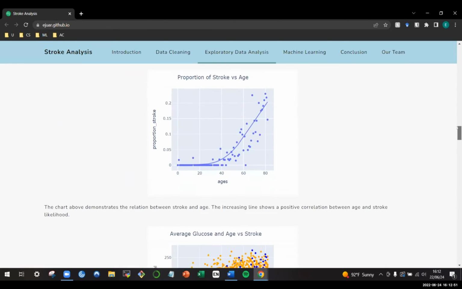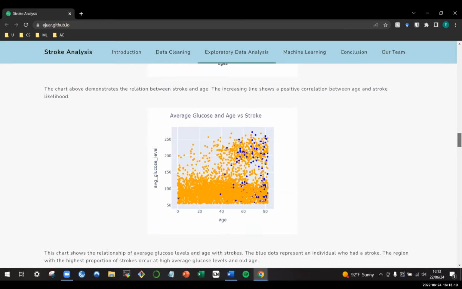And our next chart is on the proportion of stroke versus age. This chart demonstrates the relation between stroke and age. An increasing line shows a positive correlation between age and stroke likelihood. As you can see, there are a few outliers, such as at age 0, babies can have strokes, for example. That was an example of an outlier that was definitely possible, but you can definitely see as well that your likelihood of having a stroke increases as you age.